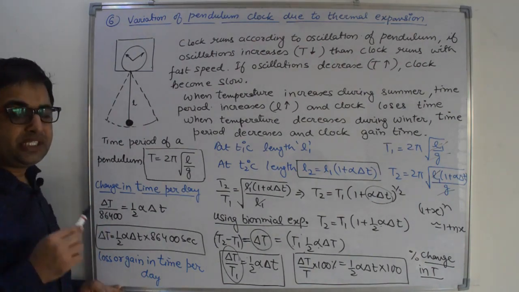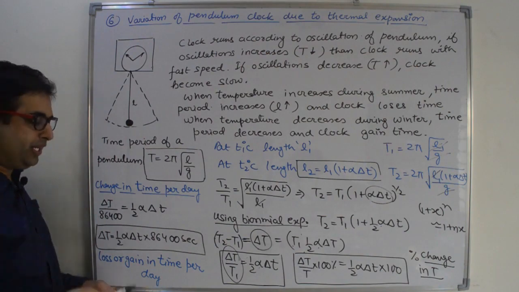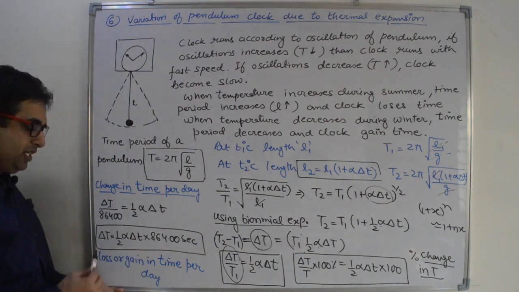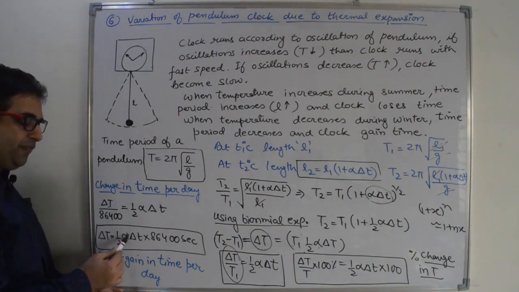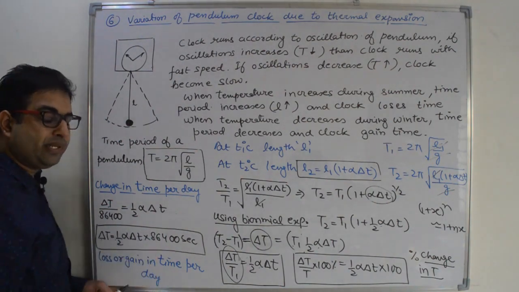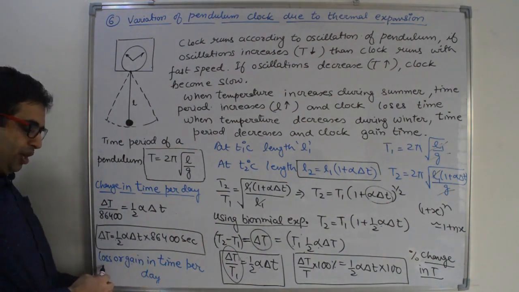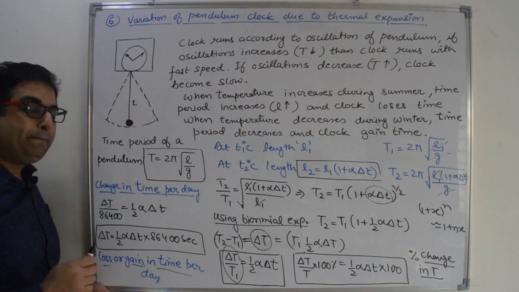In a full day, change in time of the clock is half alpha delta T multiplied by 86400 seconds. So this is the loss or gain in time per day.